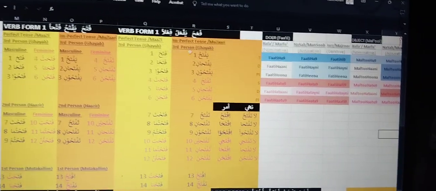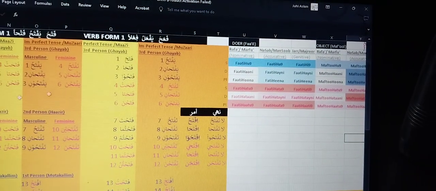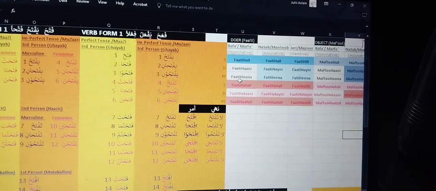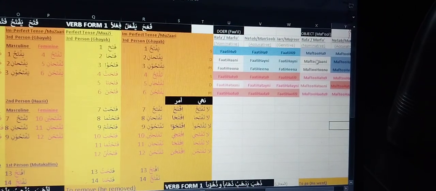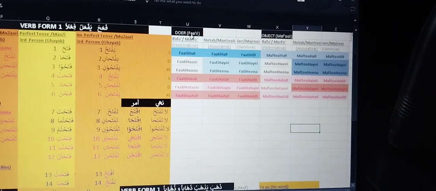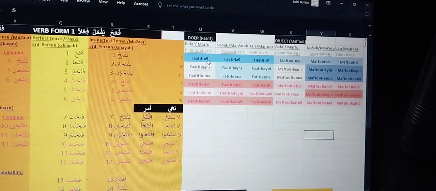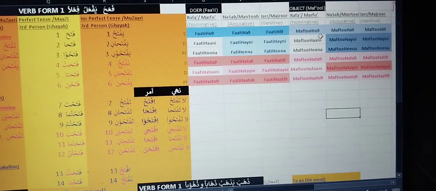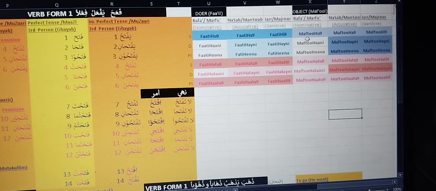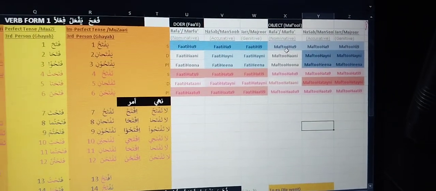Then we come here: futiha yuftahu fathan, and then fahuwa maftuhun. So this is the object. What is a doer? A person who does a thing, means one who opens. The translation of fatihun will be one who opens, and maftuhun will be one that is opened, means on which the work is done.